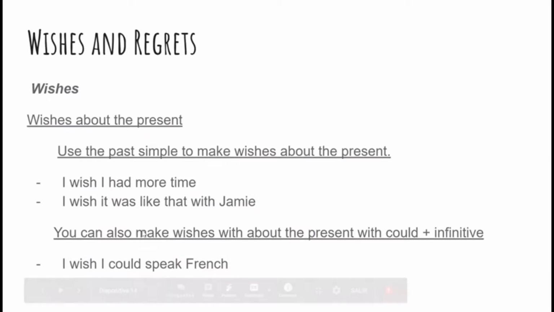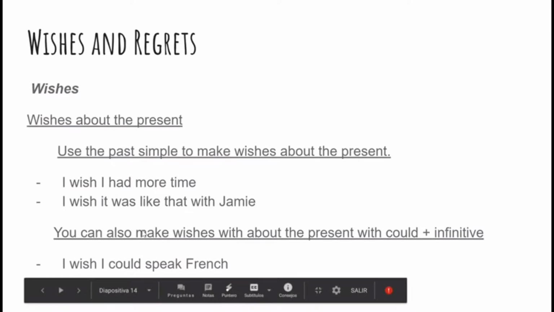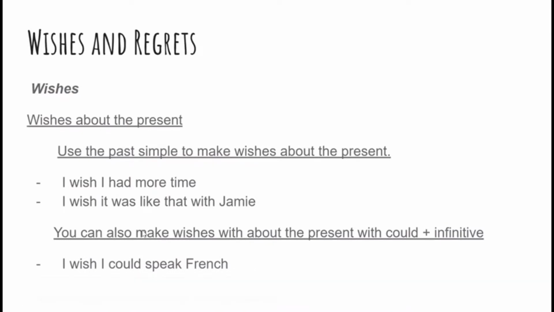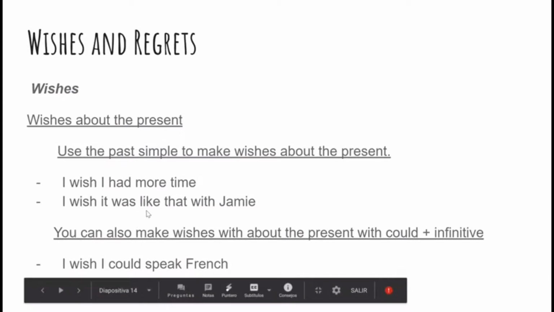You can also make wishes about the present with could plus infinitive. I wish I could speak French. It's pretty hard to speak French if you never studied before, so we can see here the real situation clearly. But we can see a regret as well. Maybe if this person had studied French before, he or she would be able to speak it.